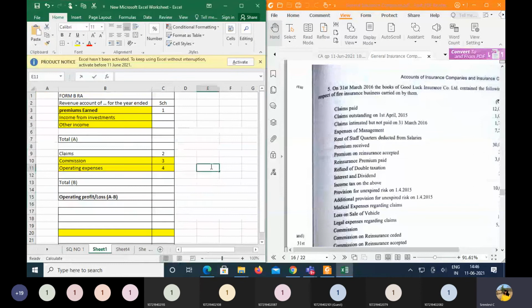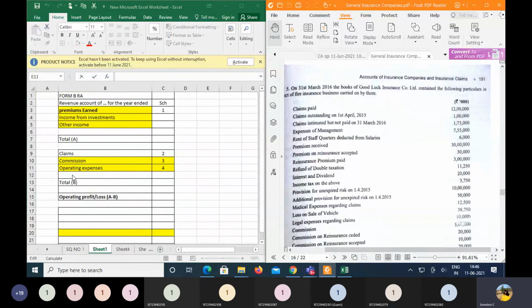If you want to take the amount of the claims, I'm just sharing the format here. The claims will be taken into schedule number 2. Then outstanding claims at the beginning of the year, that is 1st of April 2015, have to be deducted from the given claims paid amount. Then claims intimated but not paid, which are also called outstanding at the end of the year, that is as on 31st of March 2016, should be added to the balance of the claims amount. So this is about the claims.